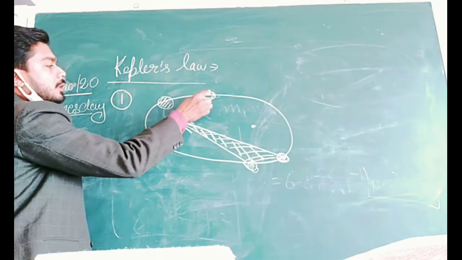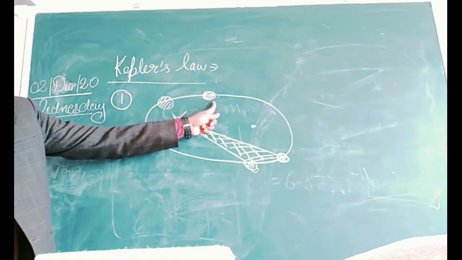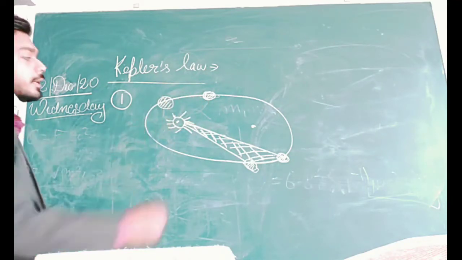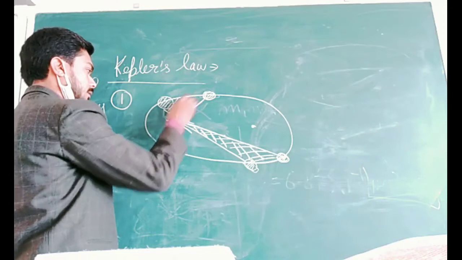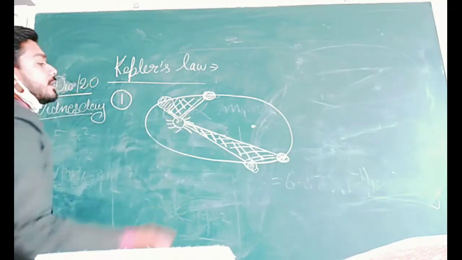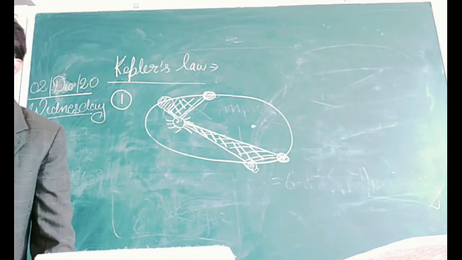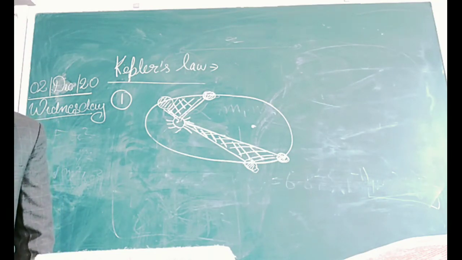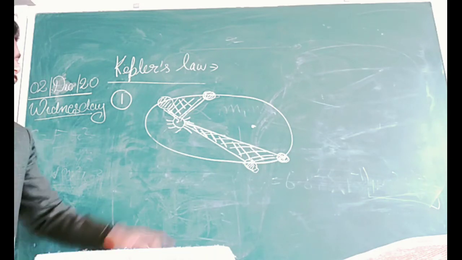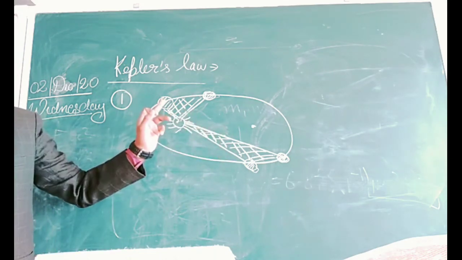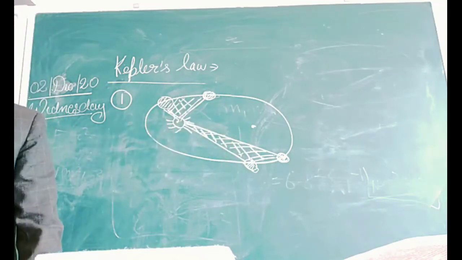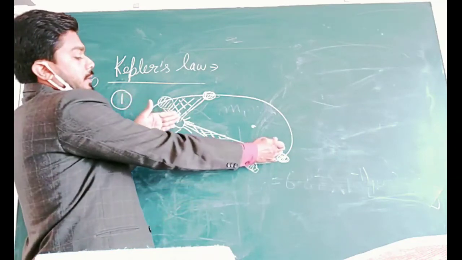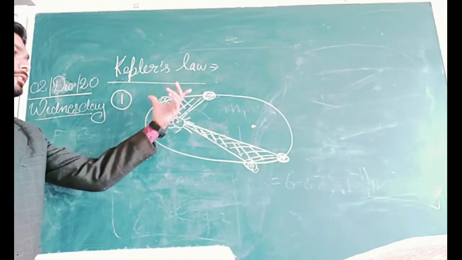Again there will be a swept area, and it states that in equal intervals of time, and the time we are considering is 1 second, the area swept will be equal. This means these two areas are equal. How? You can see this area is greater in length, and this area is greater in width.